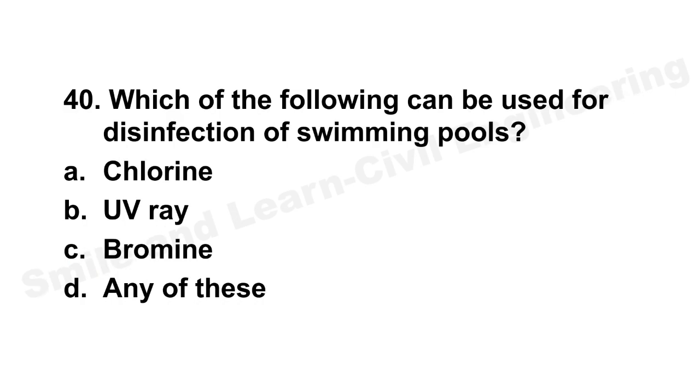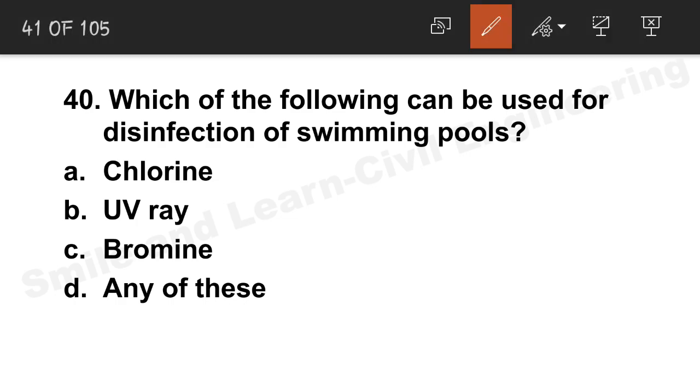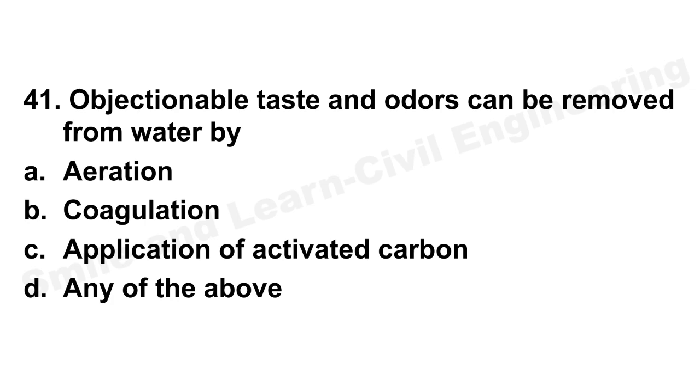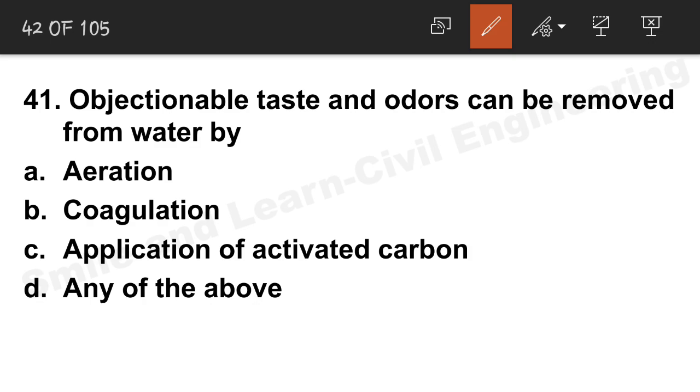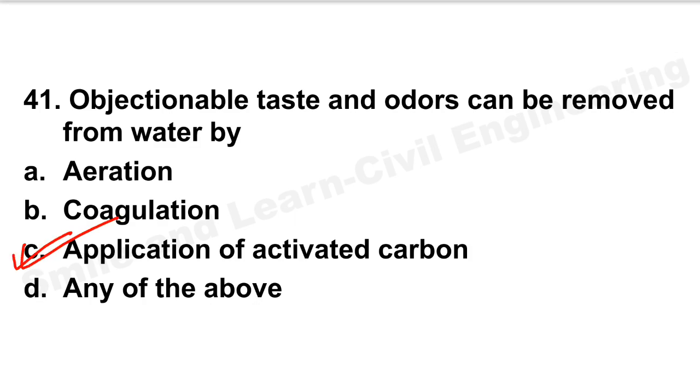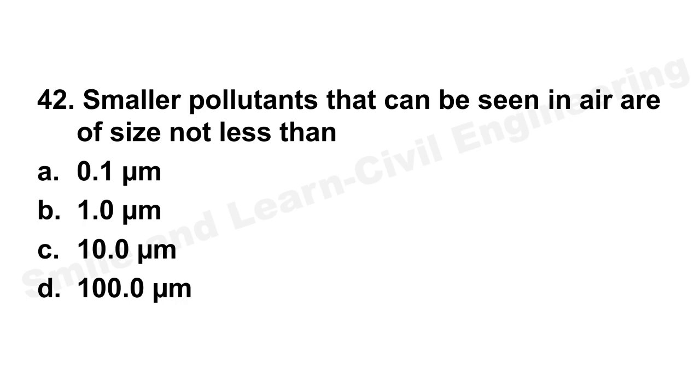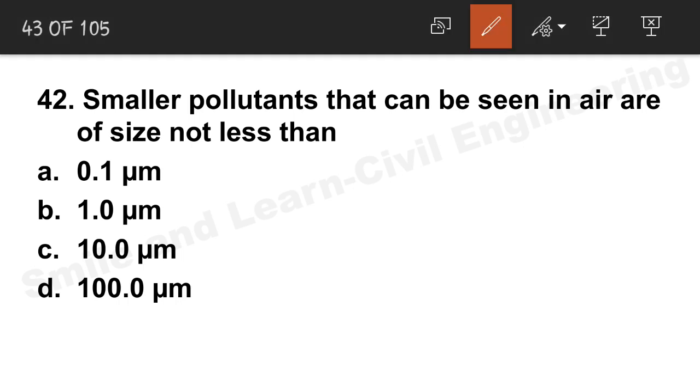Next, which of the following can be used for disinfection of swimming pools? The correct answer is UV ray. For disinfection of swimming pools, UV ray is only used. Next question, objectionable taste and odors can be removed from water by application of activated carbon. Option C is the correct answer. Next question, the smallest pollutants that can be seen in air with our open eye are of size not less than 1 micron meter. If it is less than that, we will not be able to see it with our open eyes.